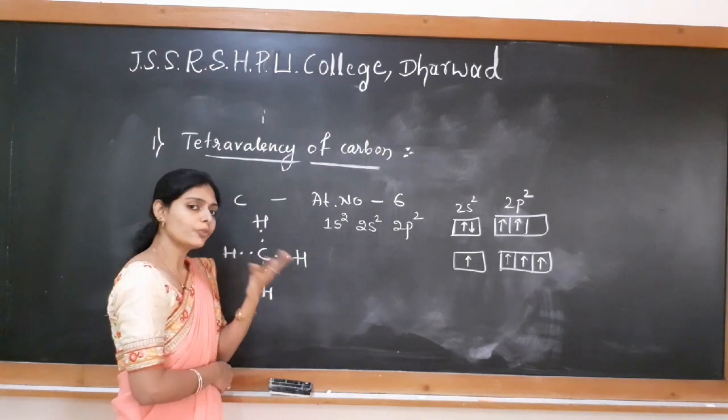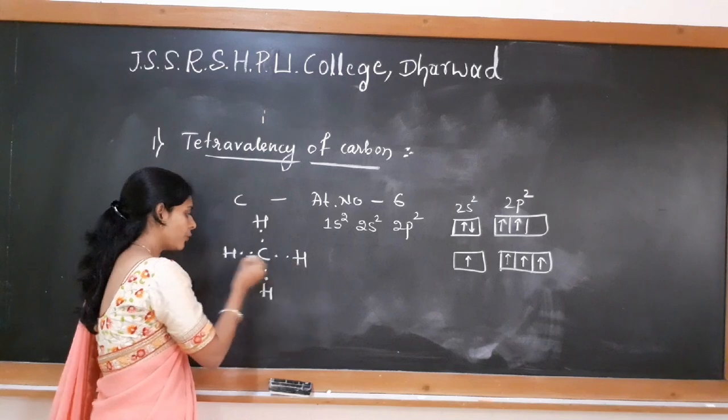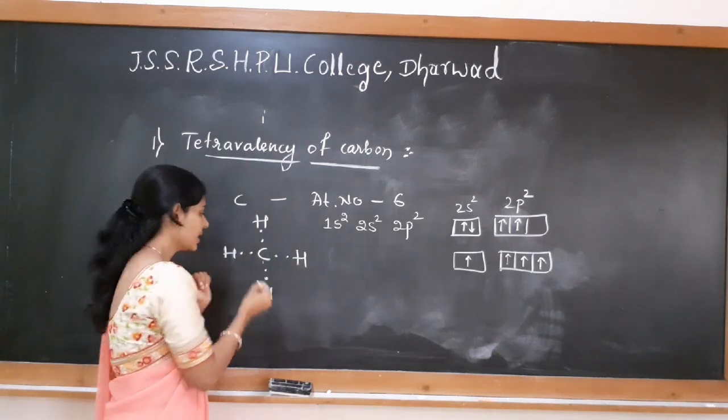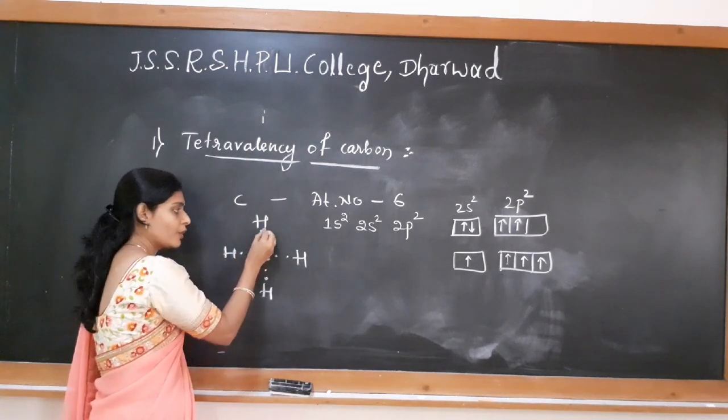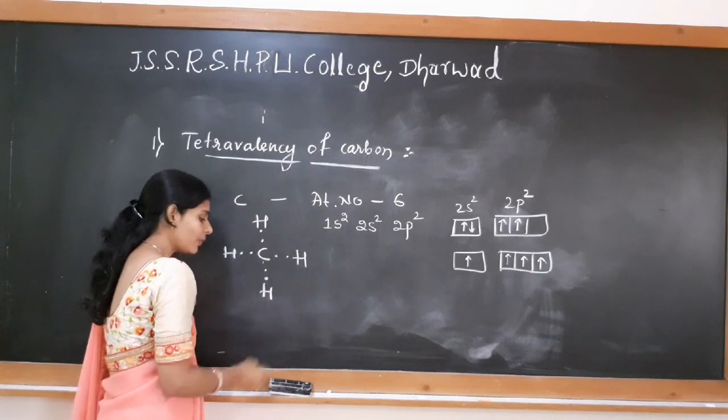So still 4 electrons are required. If 4 hydrogens come with their electrons, then what happens? There is a formation of 4 covalent bonds. So sharing of electrons takes place.